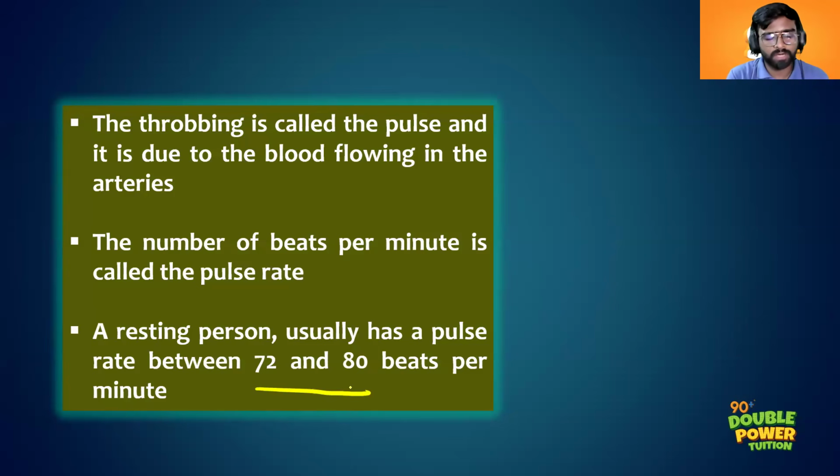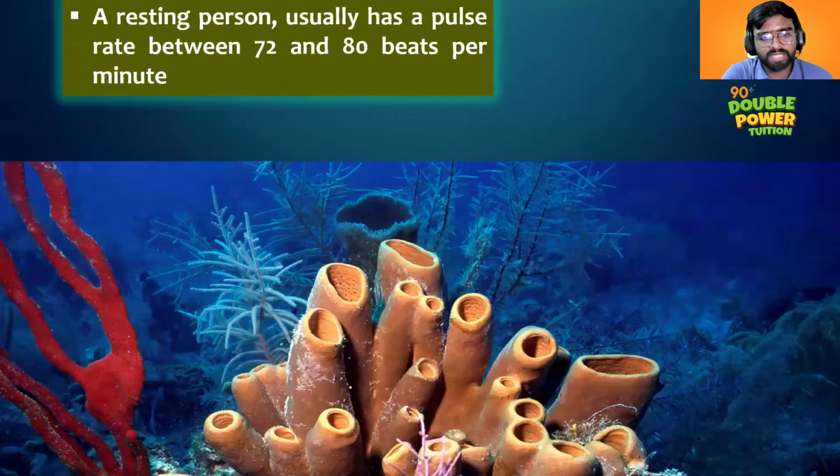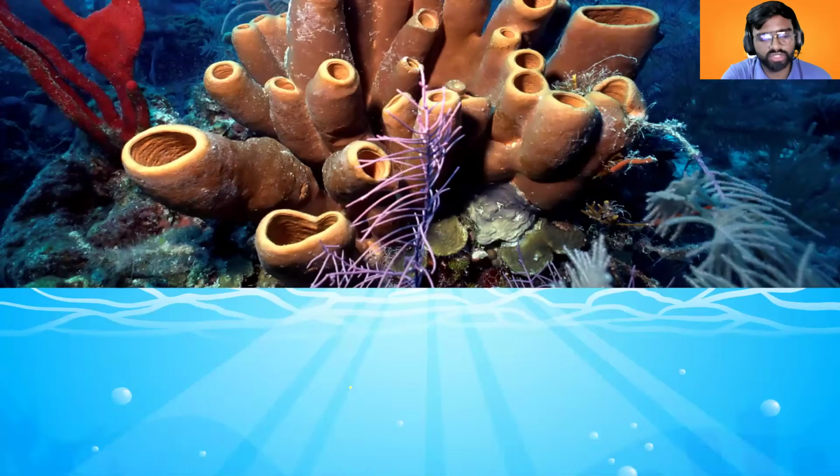Heartbeat we can observe in our heart. Pulse rate we can observe in our hand. That is the only difference. Okay. Then we had discussed about the organisms like sponges, right?